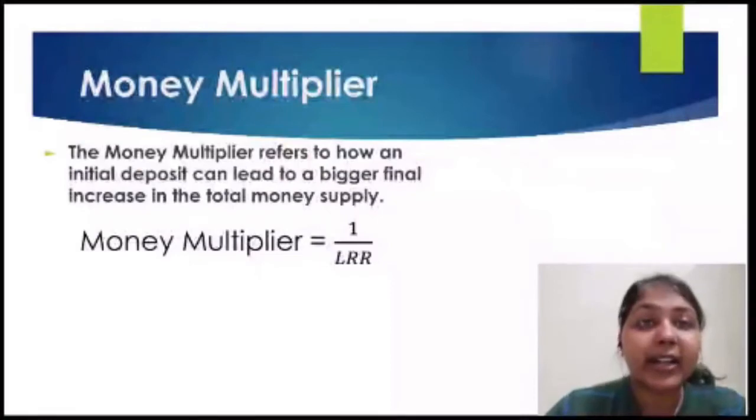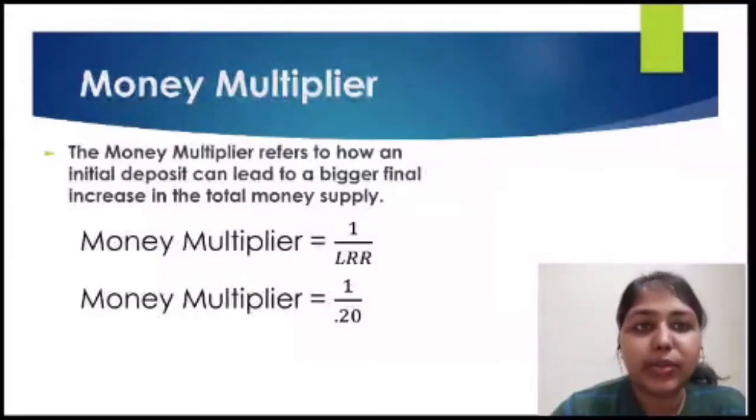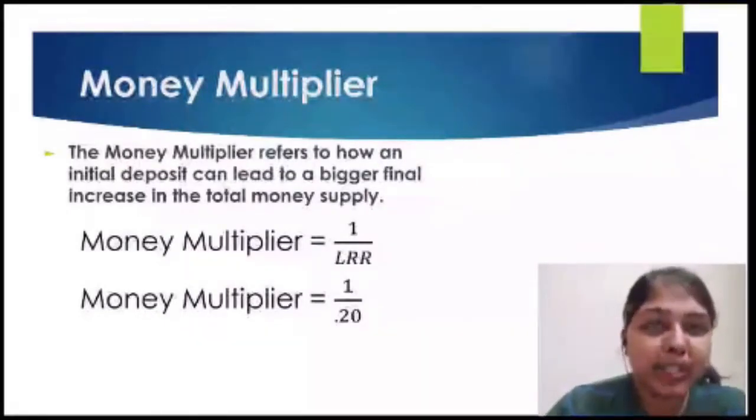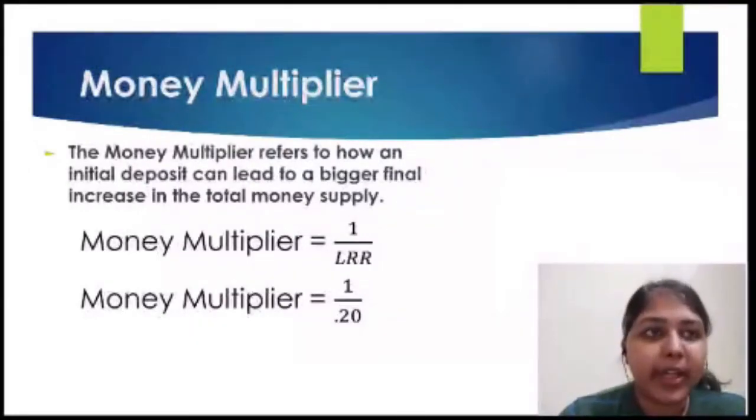Now in our case, let's check what we get as the money multiplier. So 1 upon 0.20. How did we get this rate? We saw that our cash reserve ratio was 20%, so we converted that into decimals, which comes out to be 0.20, and you divide.